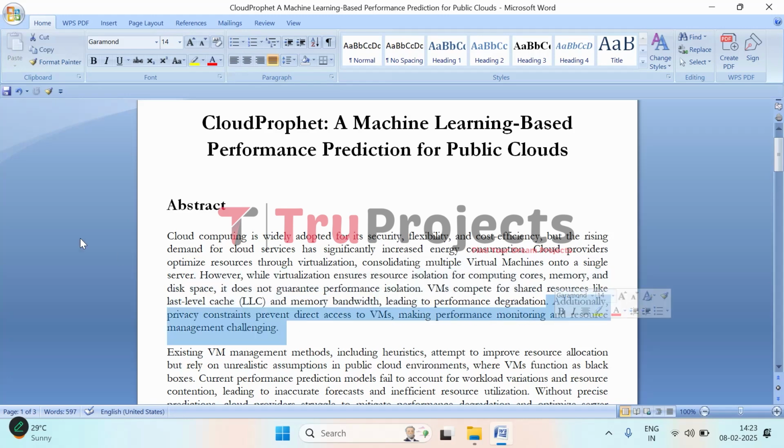On top of that, cloud providers can't directly monitor what is running inside these virtual machines due to privacy policies. It is like renting a storage locker: the provider owns the facility but can't open individual lockers. This makes it difficult to predict and manage performance issues, leading to unexpected slowdowns. That's why accurately assessing and predicting virtual machine performance is a key challenge in cloud computing.